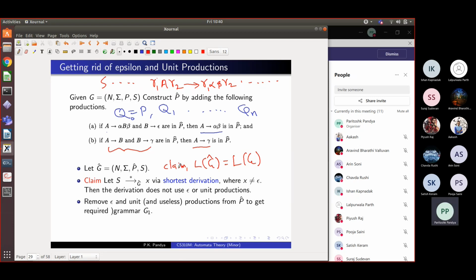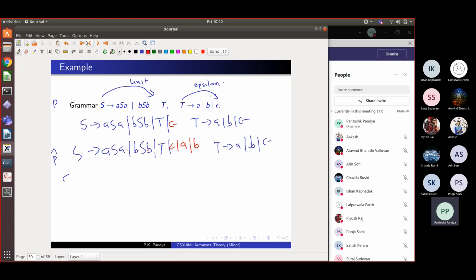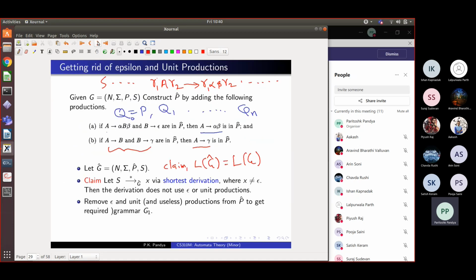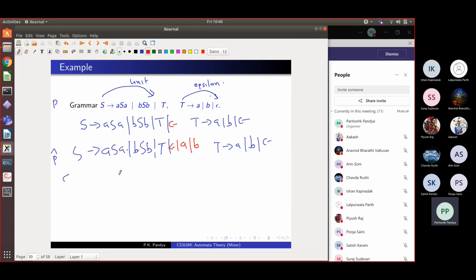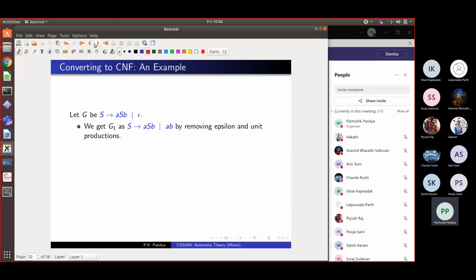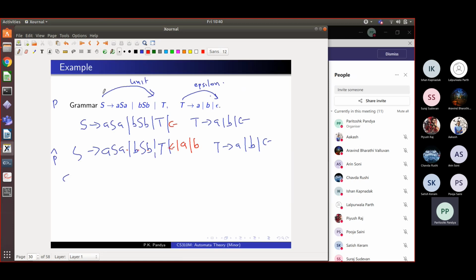So how do we show that? We prove that by contradiction, right? So we will continue with this example. Do I have this grammar converted? No. So I'll have to leave this as it is. Okay. So we have got this new grammar P hat and the old grammar P, which is given here. This is the intermediate one, so don't worry about this one. You have this old set of productions P and P hat.